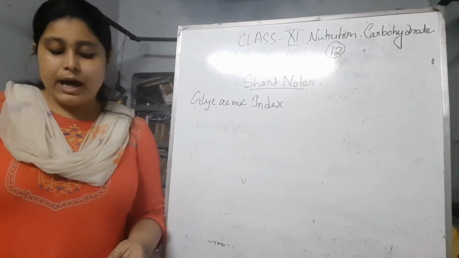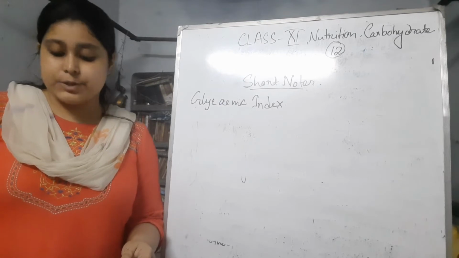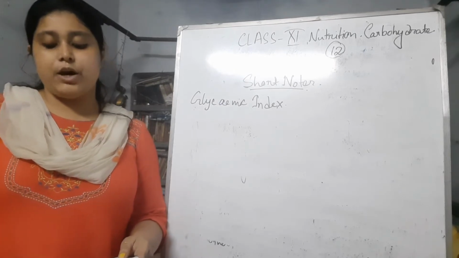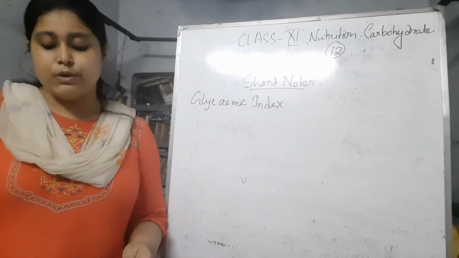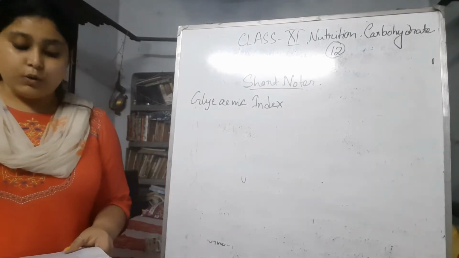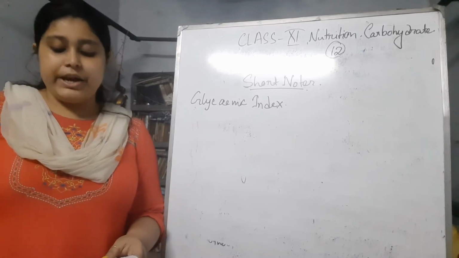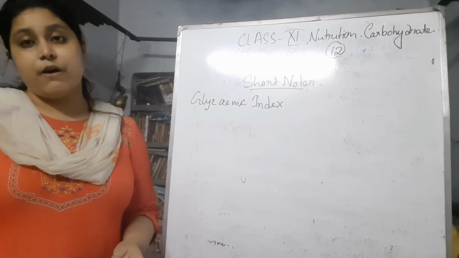The area above the fasting glucose concentration is calculated and expressed as a percentage of the area obtained after the ingestion of 50 gram of glucose, or 50 gram carbohydrate from white bread or glucose, you can say. The higher the area under this curve, the higher the glycemic index of the food.